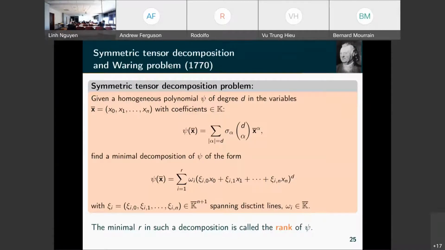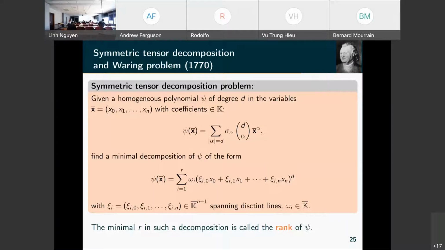Now, about what you were asking, Didier, tensor decomposition and the connection with the moments. We look at the symmetric tensor, which can be seen as a homogeneous polynomial of degree d in the variables x0, and so on.